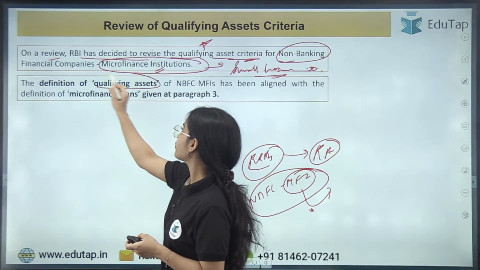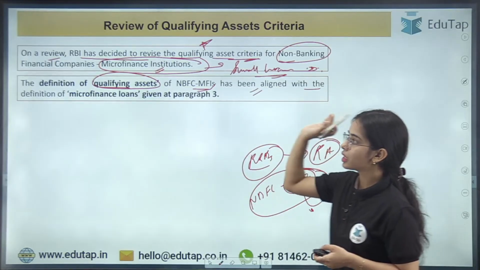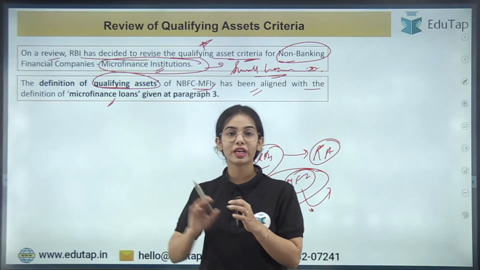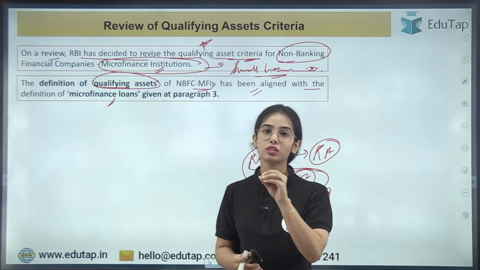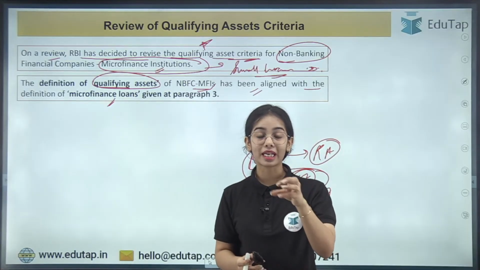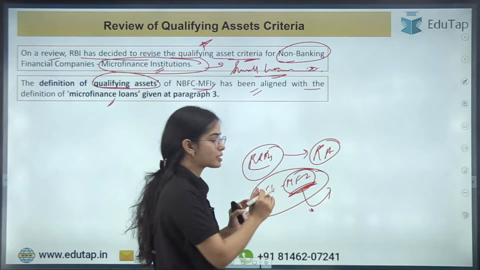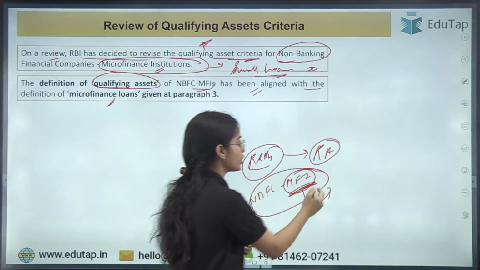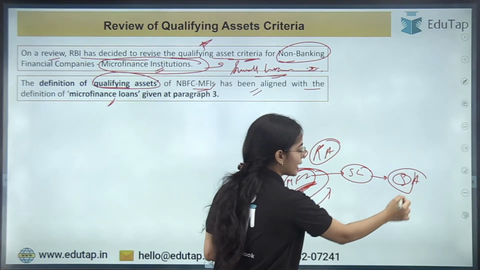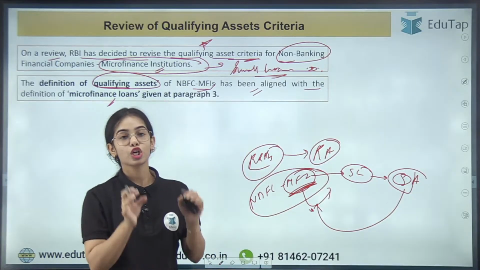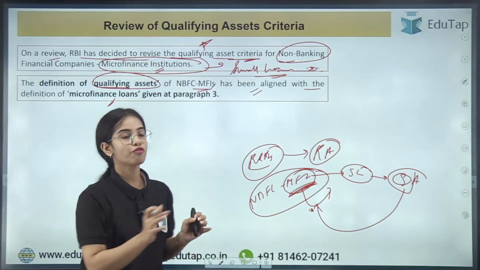So the definition of qualifying asset of NBFC microfinance institution has been aligned with the definition of microfinance loans. So qualifying assets of the microfinance institutions are those assets that have to be held by the microfinance institutions. If you are a microfinance institution, you have to give small loans. Now these small loans are the qualifying asset that has to be given by the microfinance institution. So the definition of the qualifying asset is aligned with the definition of microfinance loans.